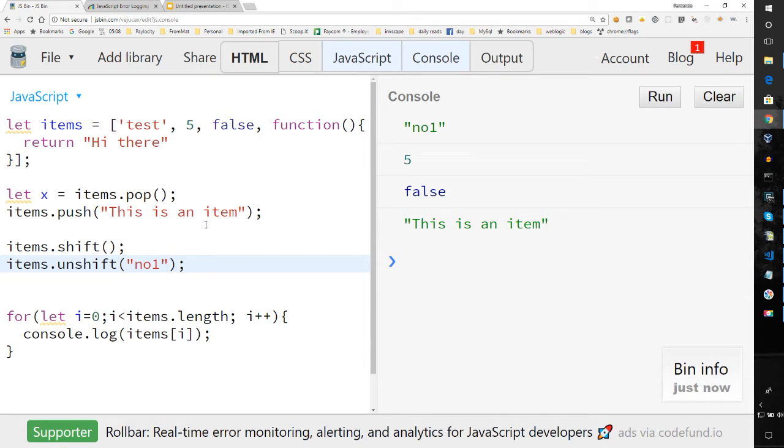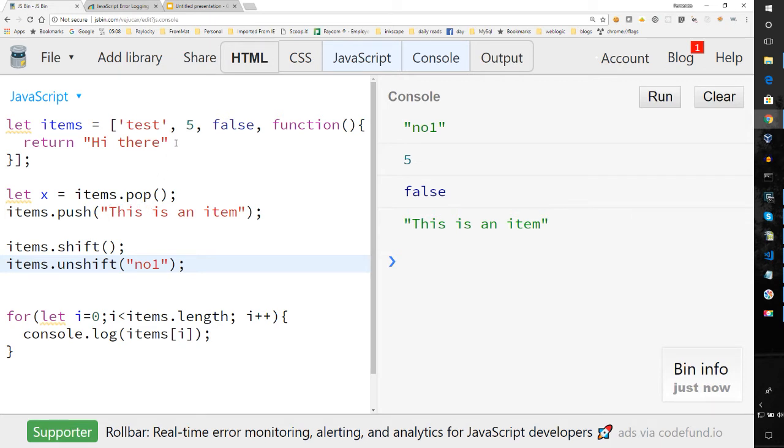And you notice that I removed the first item and I added the number 1 and now it has that. So shift and unshift. Why is this important? Well, in your other programming languages, you may have things like queues and stacks and so on. And as you can see, if you were to do a stack, for example, you can pop and push and your array will behave like a stack.